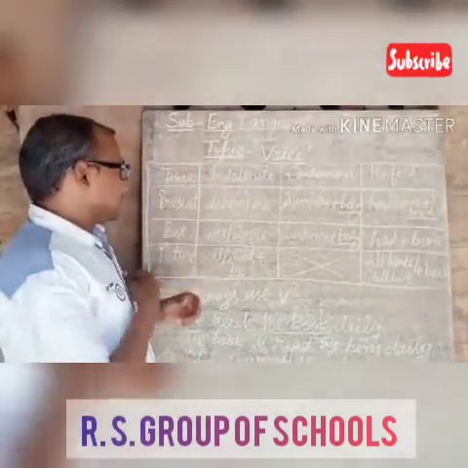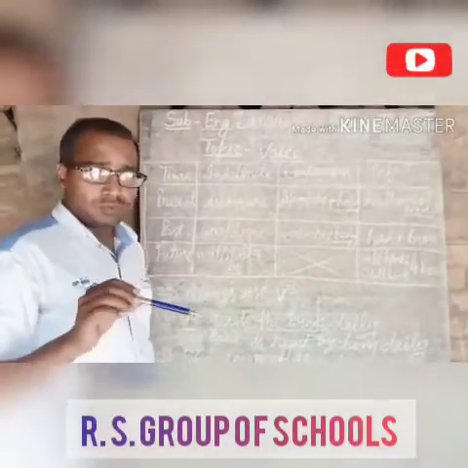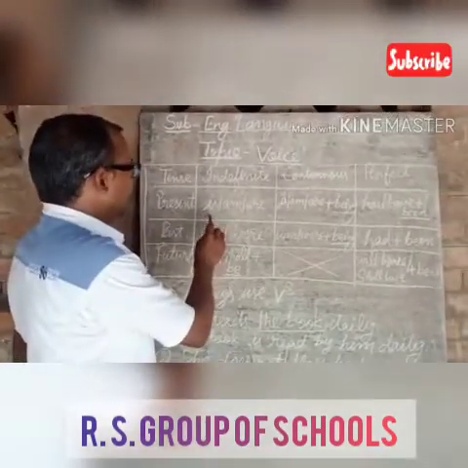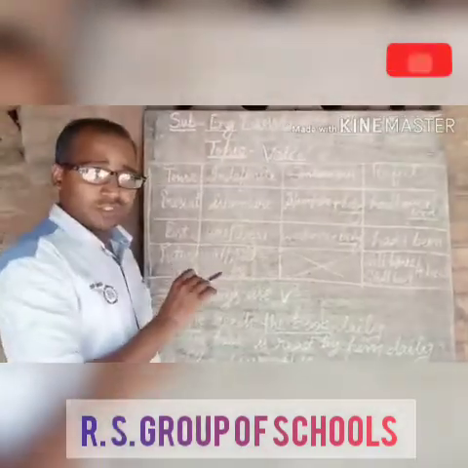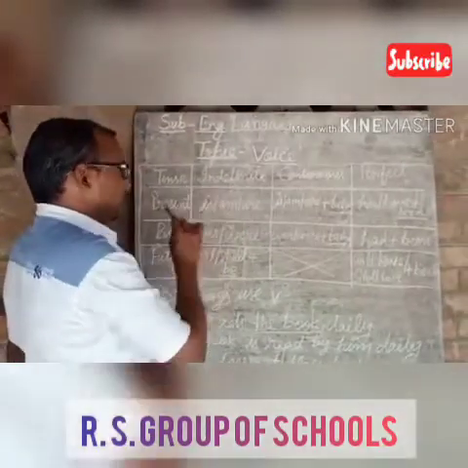Suppose your active voice belongs to present indefinite tense. So in the passive voice sentence, we will use the helping verbs is, am, are. One of these helping verbs will be used in the case of present indefinite tense.